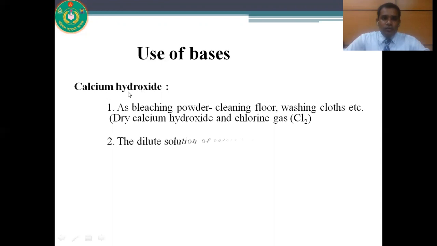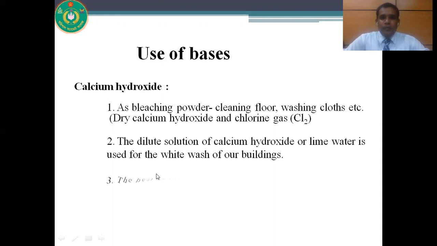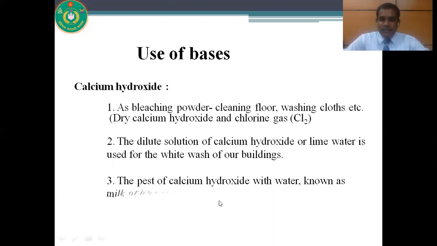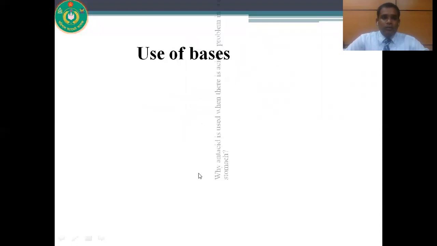We can also use calcium hydroxide for the whitewash of our buildings. We can also use calcium hydroxide as a pesticide. And the paste of calcium hydroxide is known as milk of lime. It is used as an insecticide.